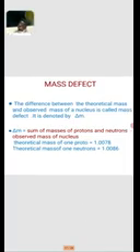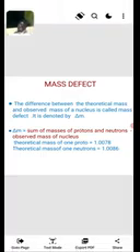The difference between the theoretical mass and the observed mass of a nucleus is called mass defect. It is denoted by delta M. Delta M is equal to the sum of masses of protons and neutrons minus the observed mass of the nucleus. The theoretical mass of 1 proton is 1.0078 and the theoretical mass of 1 neutron is 1.0086.